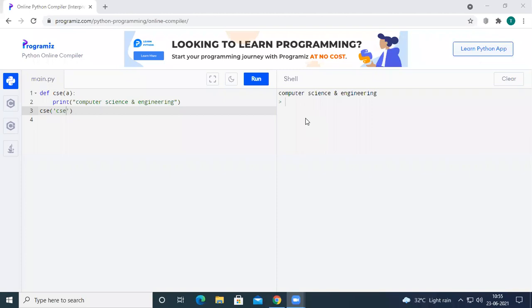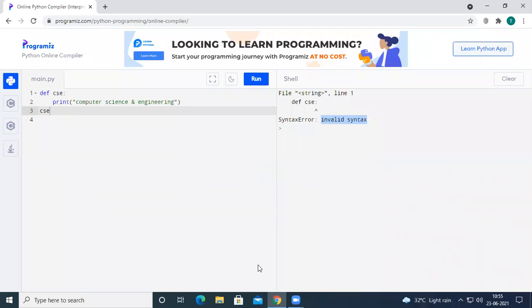Next one, if we don't declare brackets in the parameter, what happens? So it is the rule. See here, if you delete the brackets and run, it says it is an invalid syntax. Syntax means for everything there is a rule. In programming, for everything there is a rule.